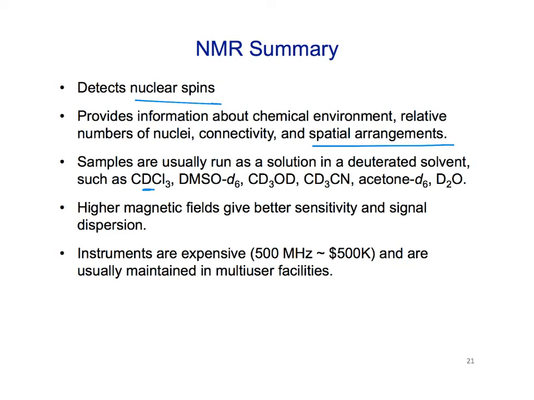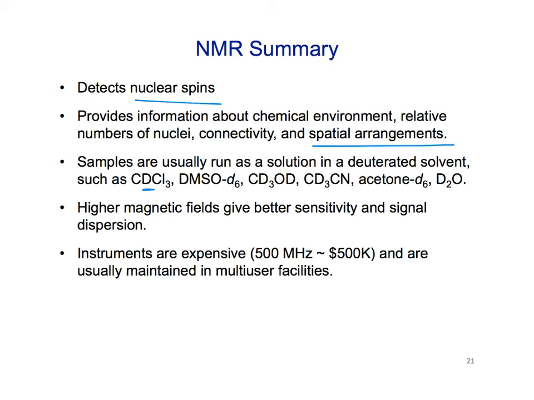Okay, so the way we get around that is that we use a solvent that has most of the protons substituted for deuterium. So most all of the solvent is CDCl3, and deuterium doesn't show up in the normal proton spectrum. There's always a little bit of residual proton, CHCl3, in the CDCl3, and so we usually get a small peak. All right?